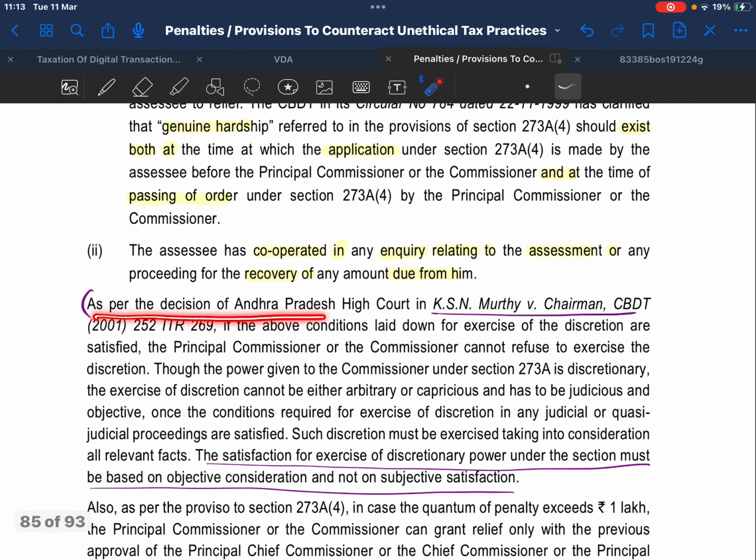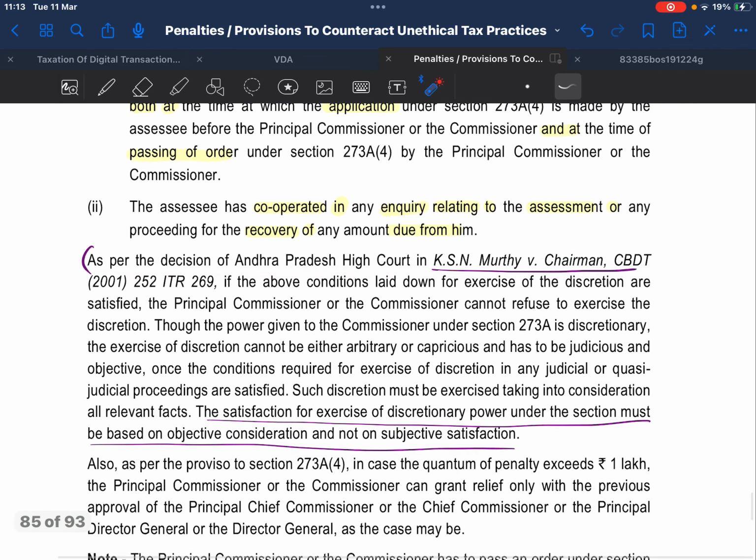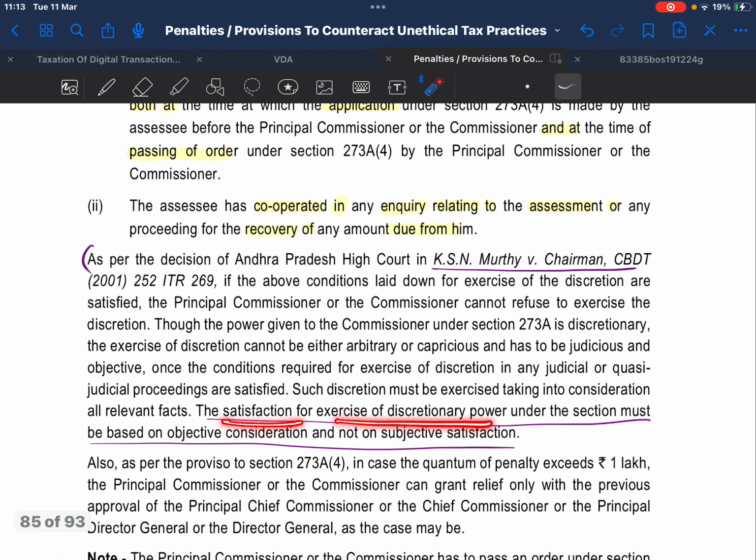As per the decision of Andhra Pradesh High Court, KSN Murthy versus Chairman CBDT, the satisfaction in exercise of discretionary power under the section must be based on objective consideration and not subjective satisfaction.